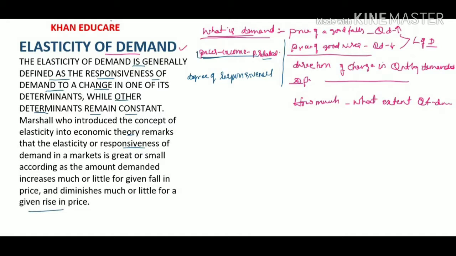There are three concepts of demand elasticity: price elasticity of demand, income elasticity of demand, and cross elasticity of demand.